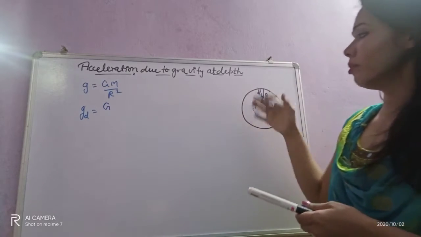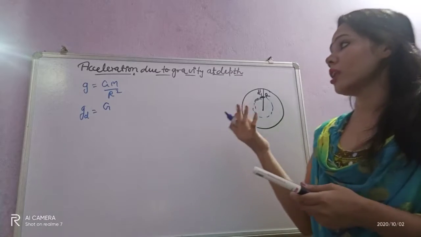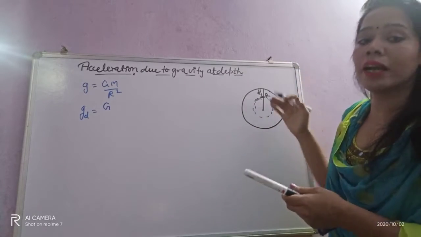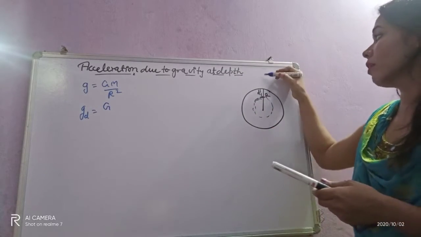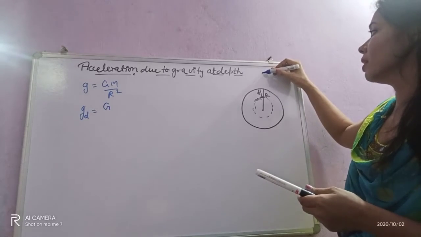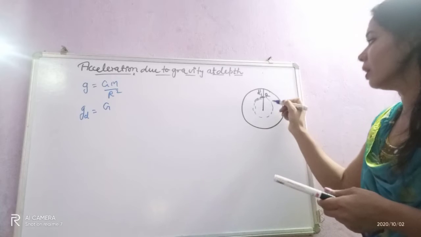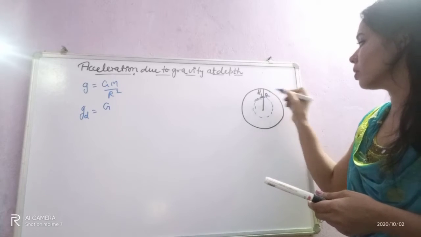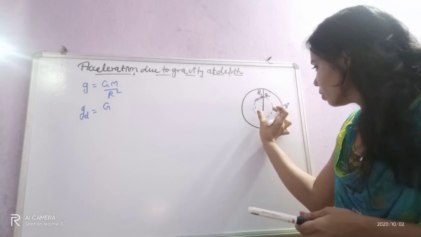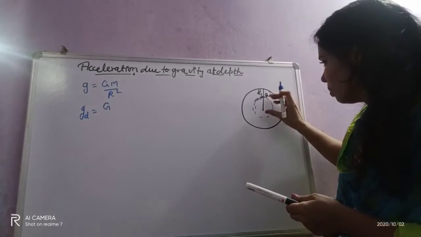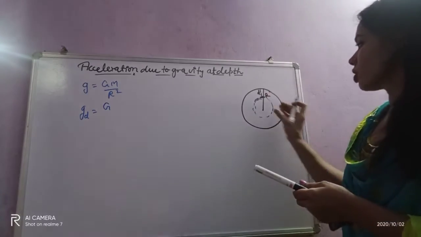Why? When we discussed gravitational acceleration at a certain altitude, the body was outside, so the overall mass of the Earth was not affected. But here, since the body is at a certain depth d, the mass of the Earth that acts is changed.